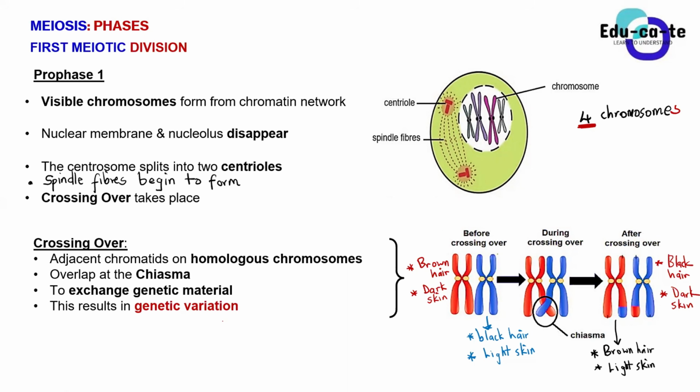And I gave you guys a good diagram showing that when they exchange this genetic material, it's like these chromosomes are exchanging different characteristics, your mother's chromosome and your father's chromosome. If it's in your body, it's your mother's and your father's chromosomes. They're actually crossing over and exchanging your parents' genetic material so that they can result in genetic variation. So what did you guys find out about that? What's your opinion? Anything that you can say about what I just said?